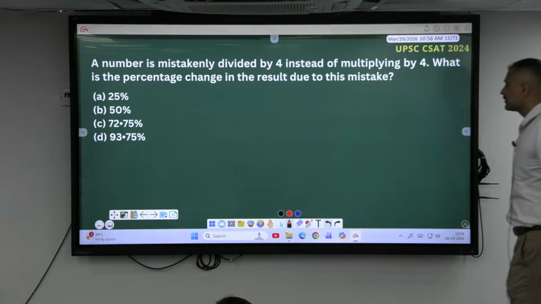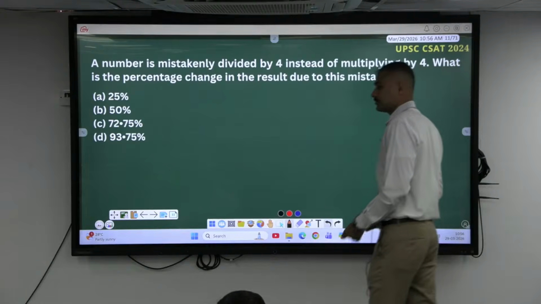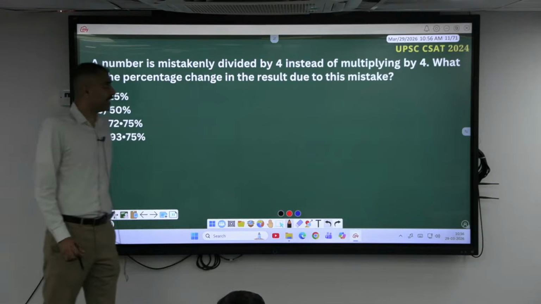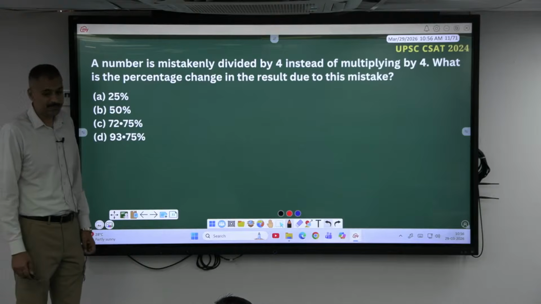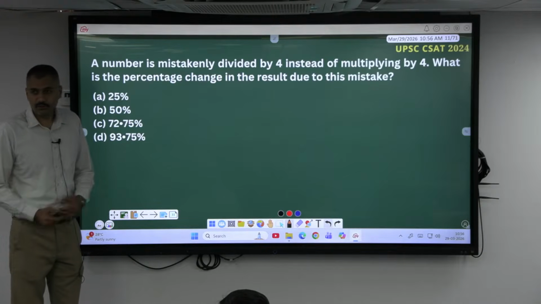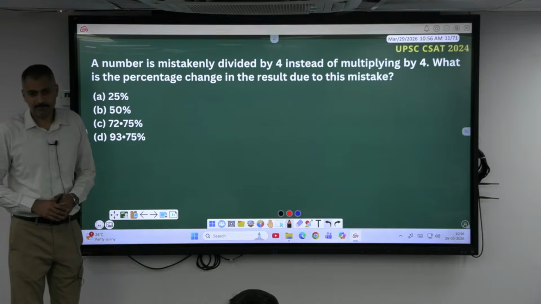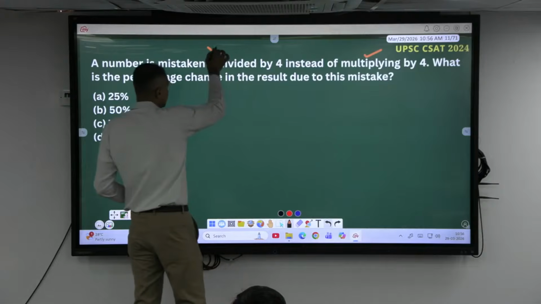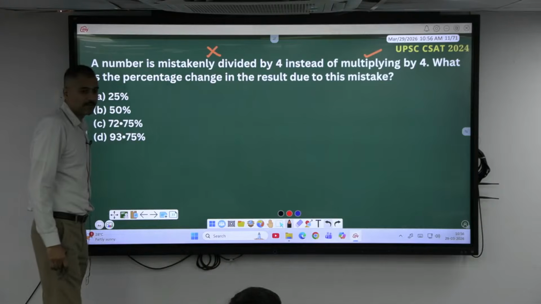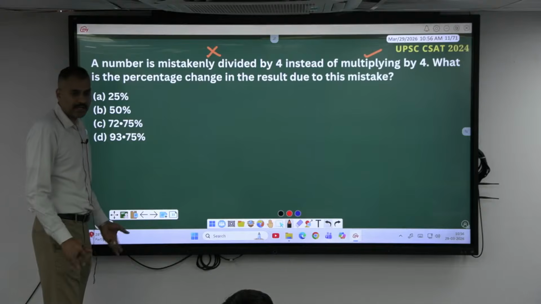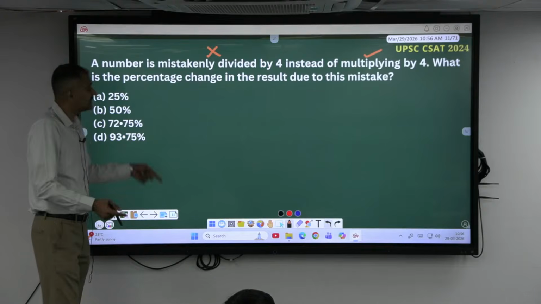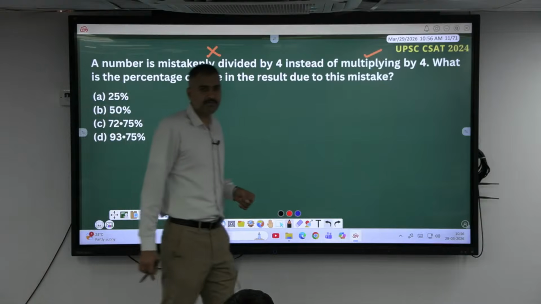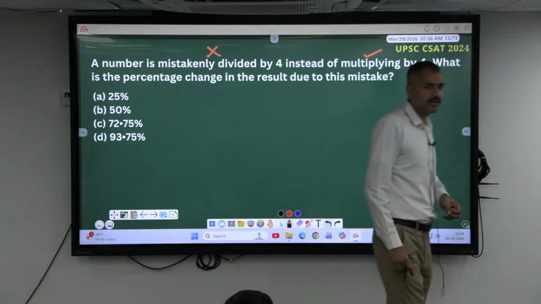There is a number which was mistakenly divided by 4. That's a mistake we have done, instead of multiplying it by 4. So what is the correct thing to do? Dividing by 4 or multiplying by 4? This is the correct thing. But what is the wrong thing he did? Divided by 4. Will there be an error? Yes, of course. What is the percentage change in the result due to this mistake? Whatever the result you see, it's error, isn't it?